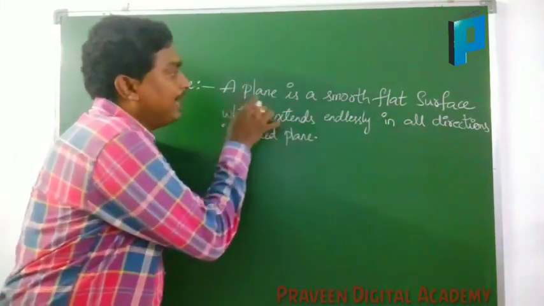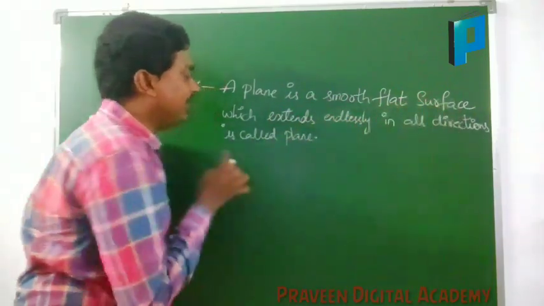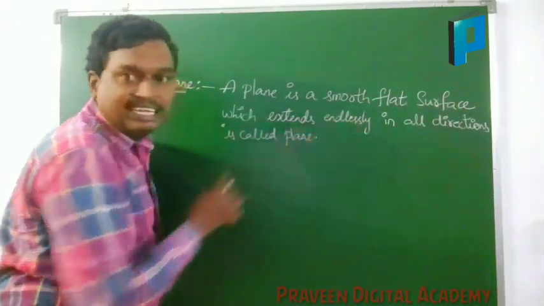Here, a plane is a smooth flat surface which extends endlessly.